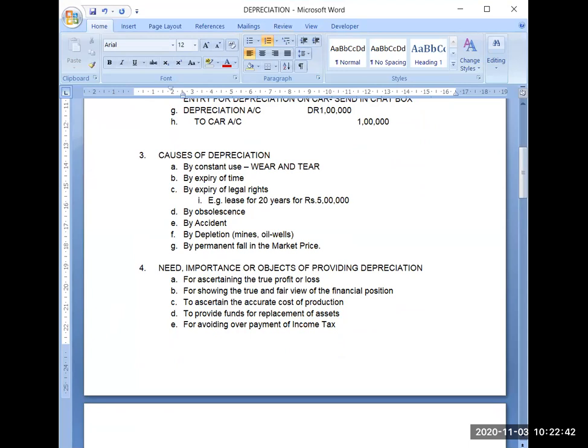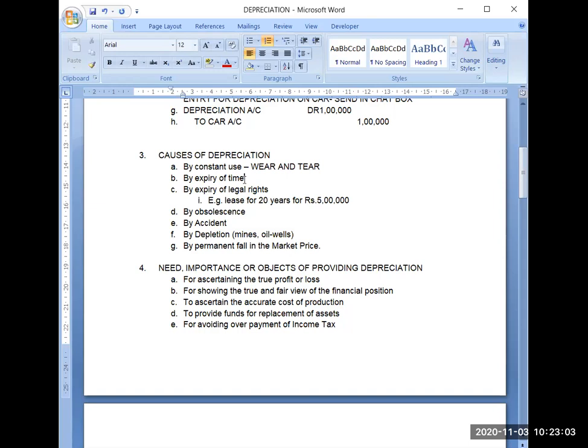You can have practical experience of many assets at your place also. Whenever you see your house, or your vehicle, the position it was in on the first day, now it will not be in that position. So by constant use, the value of the asset goes down due to its wear and tear.